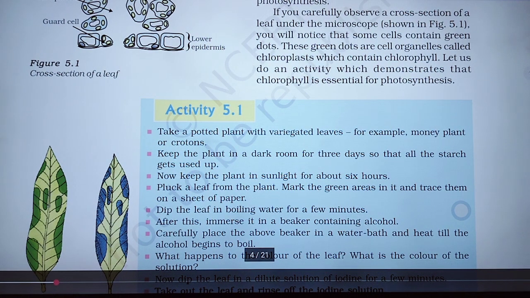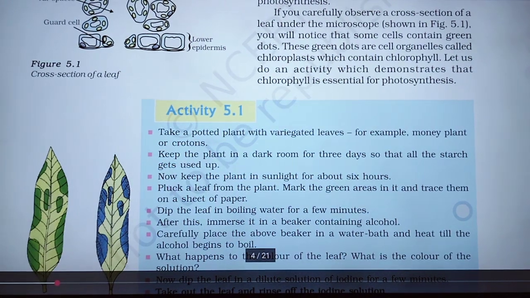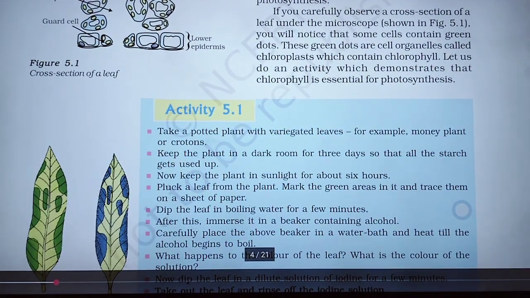After that, keep the plant in sunlight for about 6 hours. It means for 3 days we keep it in a dark room, but only for 6 hours in sunlight. Pluck a leaf from the plant, mark the green area in it and trace it on a sheet of paper. Now dip the leaf in boiling water for a few minutes.